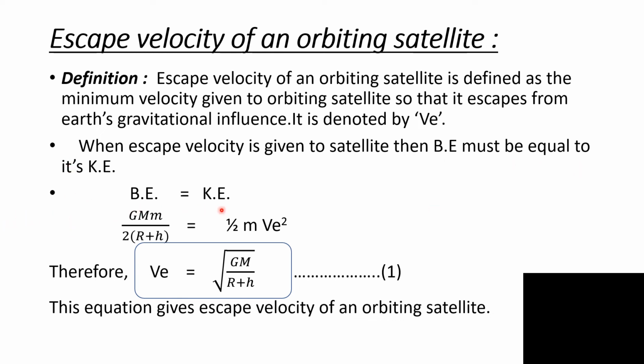Binding energy is given by GMm upon 2(r plus h), and kinetic energy is half m Ve square. Therefore, rearranging the terms, we get Ve equal to square root of GM upon r plus h.